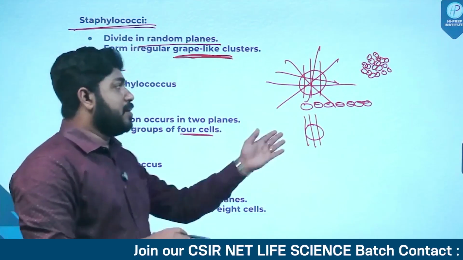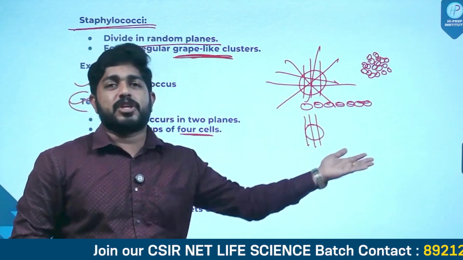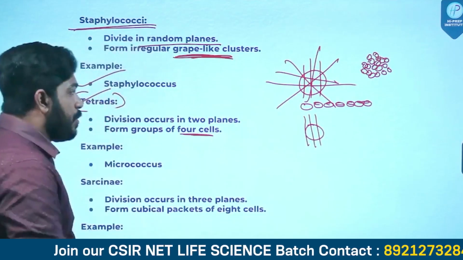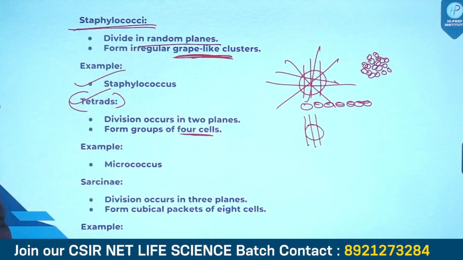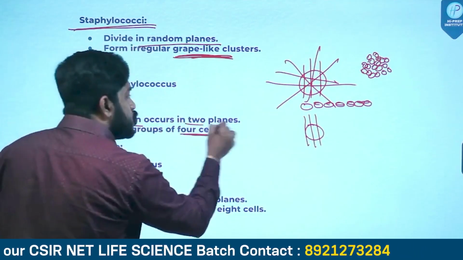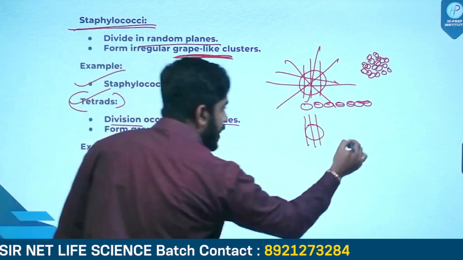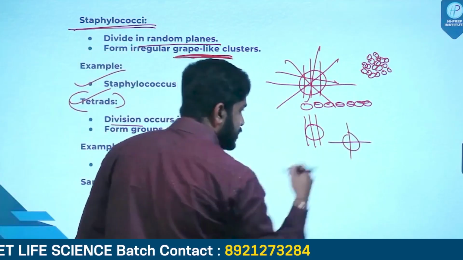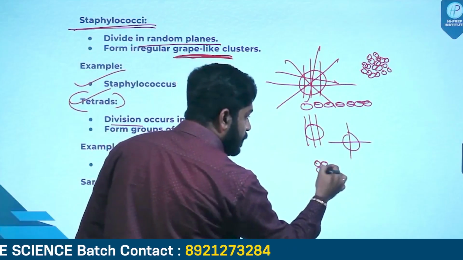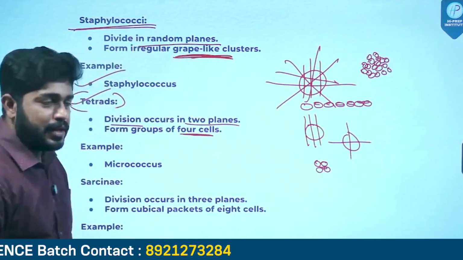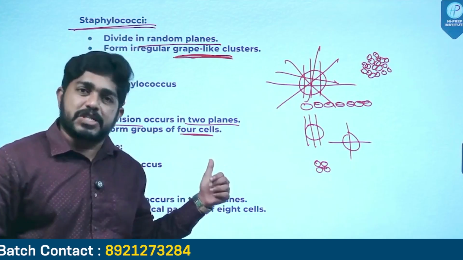It will move towards a streptococci appearance. But if a coccus is getting divided in 2 different planes, imagine like this and like this, we will get 4 cocci bacteria. So this appearance is called tetrad.